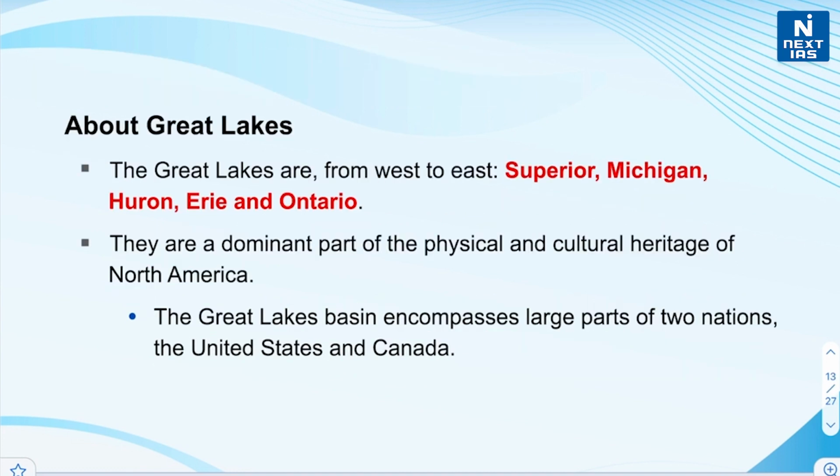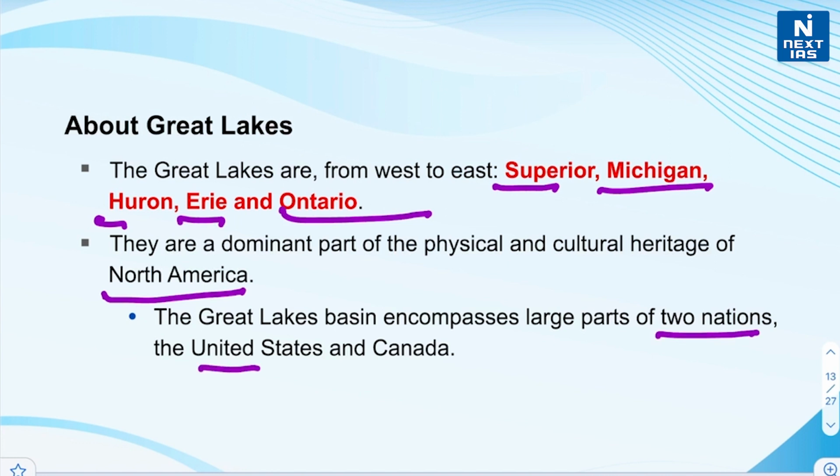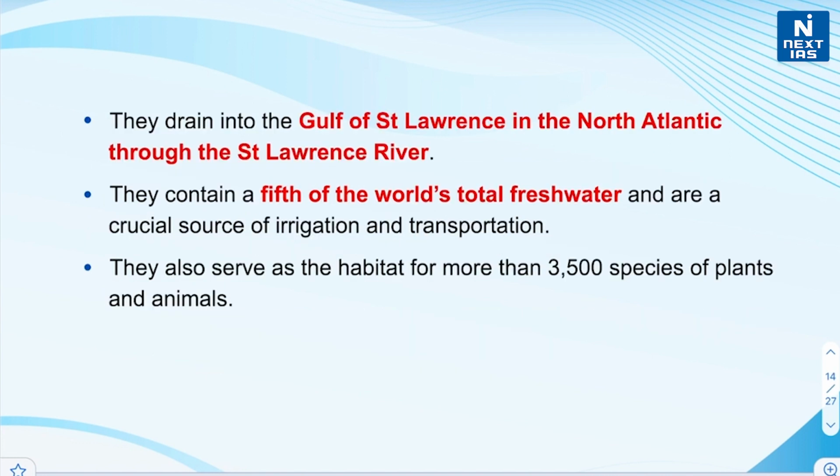Now let's know more about Great Lakes. They are one of the world's largest surface freshwater ecosystems, and their location from west to east as follows. First is Superior, then Michigan, then Huron, then Erie, then Ontario. They are dominant part of physical and cultural heritage of North America, and the Great Lake Basin encompasses large part of 2 nations, United States and Canada. They drain into the Gulf of St.